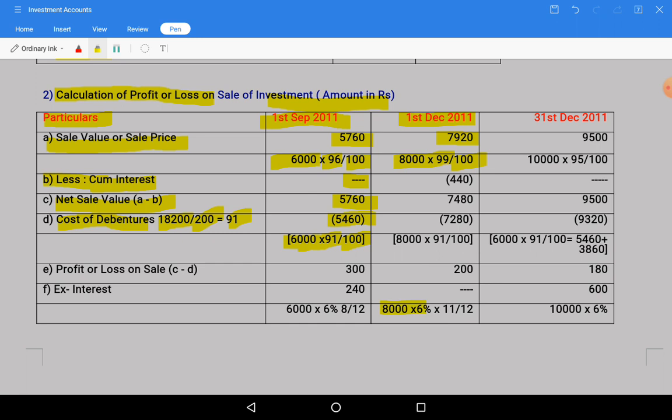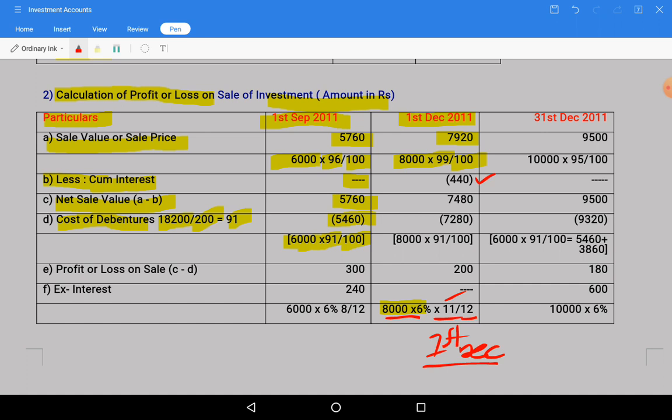So 8,000 into 6%, and when we are selling on 1st December, out of 12 months, December month we should not take, so 11 months we will take, divided by 12. So 8,000 into 6% into 11 divided by 12, we get interest as 440 rupees.